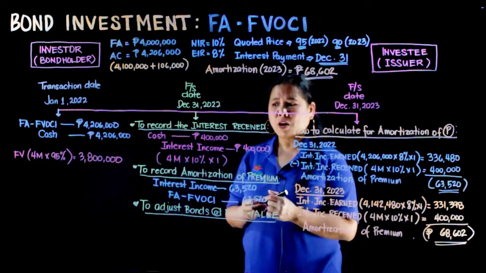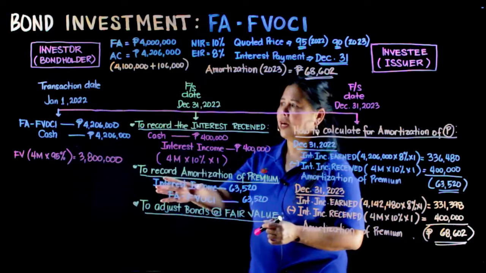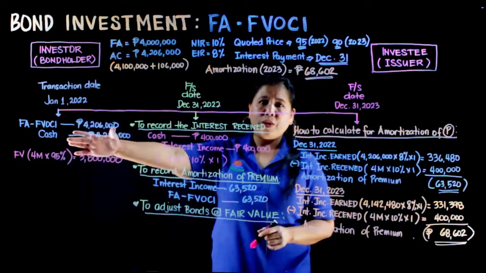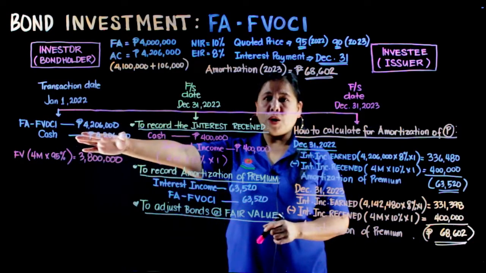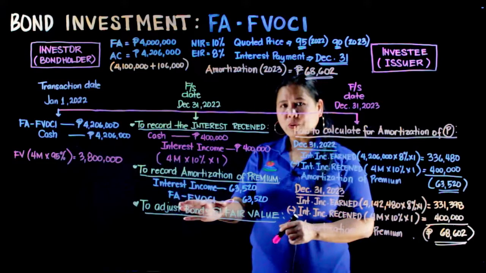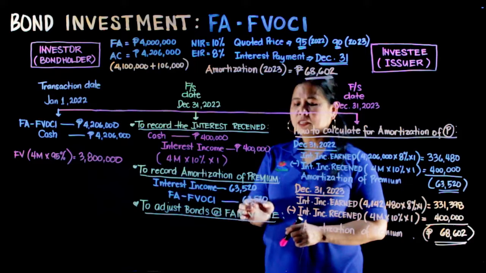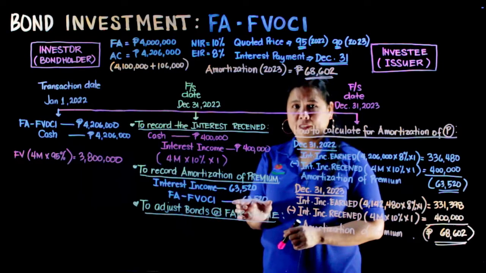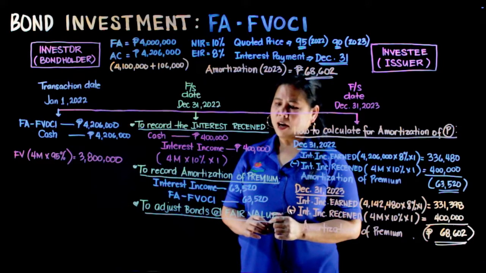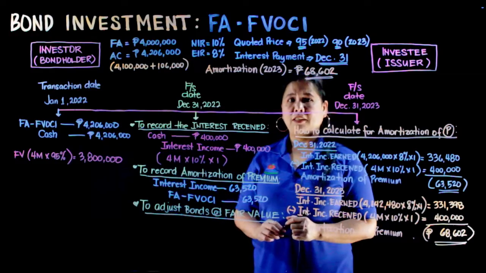The carrying amount of our investment on the transaction date is 4,206,000. Then, we credited it because of the amortization of the premium of 63,520. So, if you look at the T account, our carrying amount is